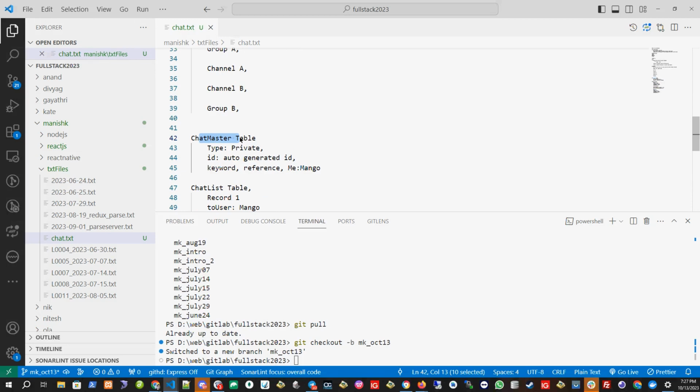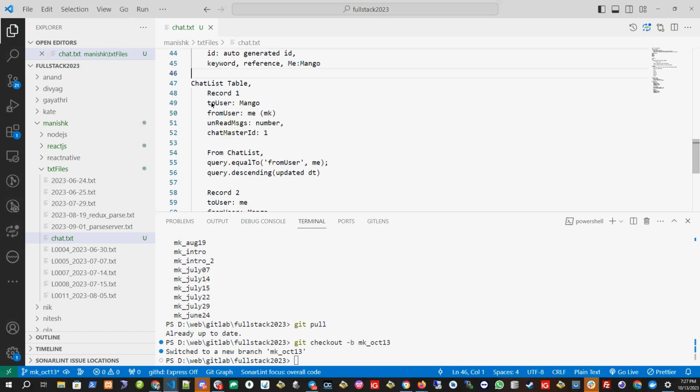So that will be the first thing, level 1 of this application, right? We created the chat master table, and we created two chat records in the chat list.